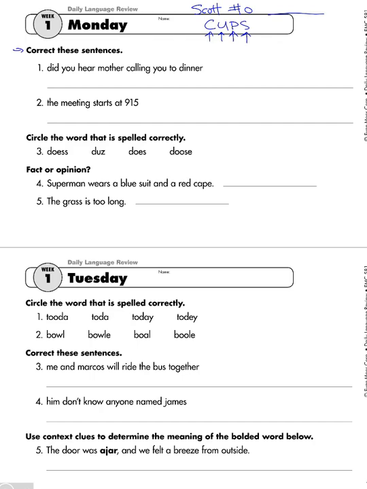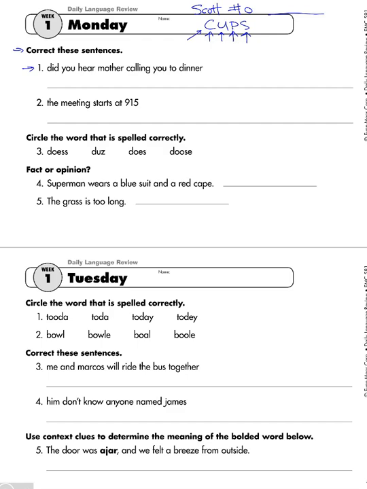Okay, so let's look at this first section, correct these sentences. Now, I'm not going to ask you to rewrite the sentences. I'm going to save you a little time, and I'm going to show you how to do that. So let's look at number 1. Number 1 says, "Did you hear Mother calling you to dinner?" Okay, so now let's go back up to CUPS here. Let's look at CUPS, and let's go through it.